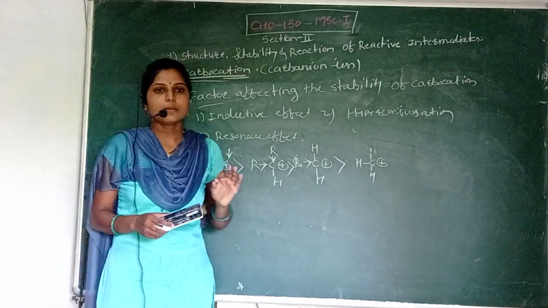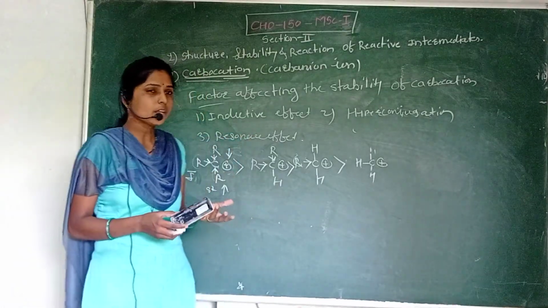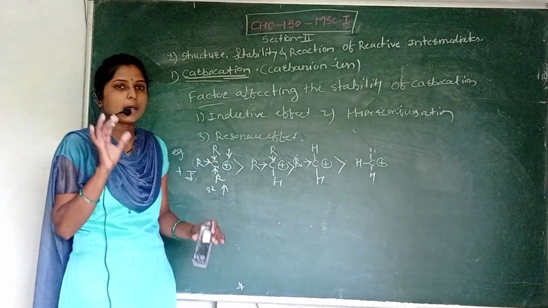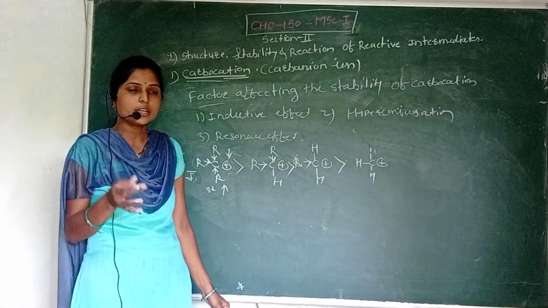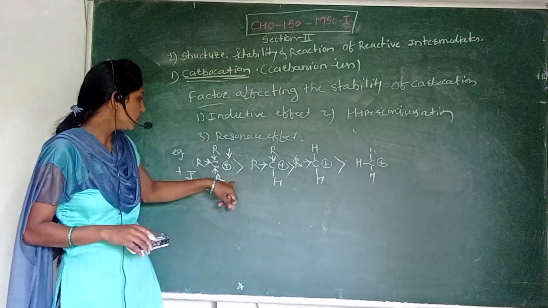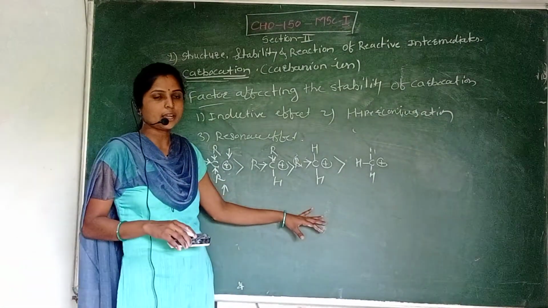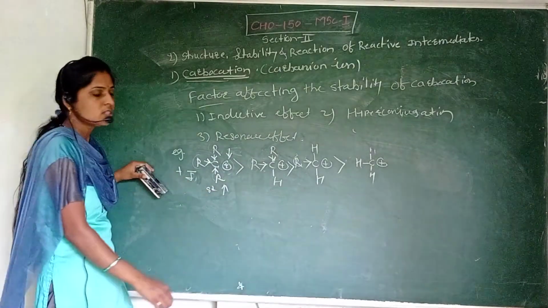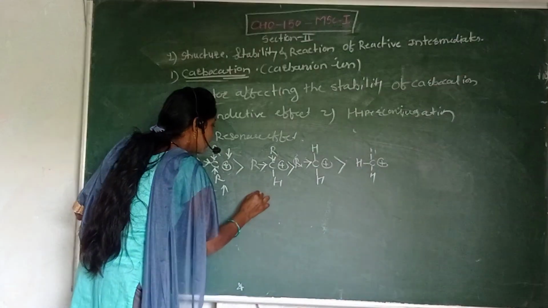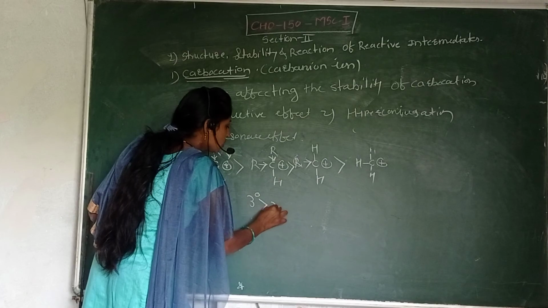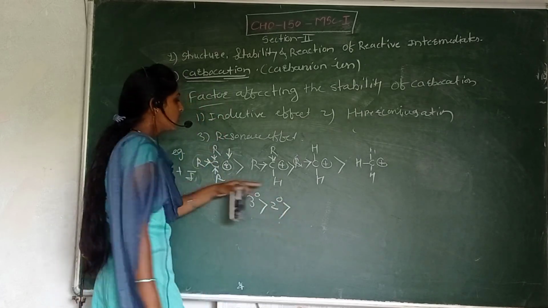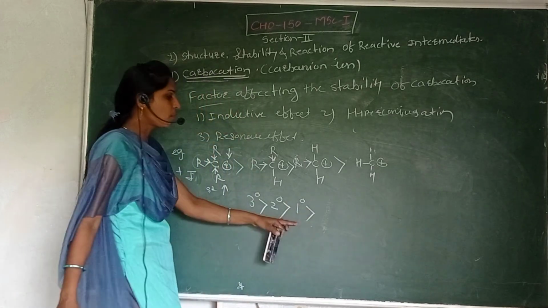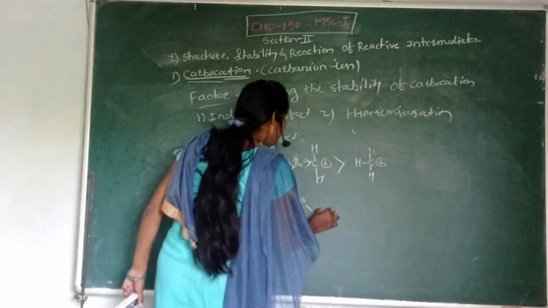So one thing to remember: as the number of alkyl groups in a carbocation increases, the stability of that carbocation increases. Okay, so for the stability of the carbocation, see here, a tertiary carbocation is more stable than a secondary carbocation. The secondary carbocation is more stable than a primary carbocation. A primary carbocation is more stable than a methyl carbocation.